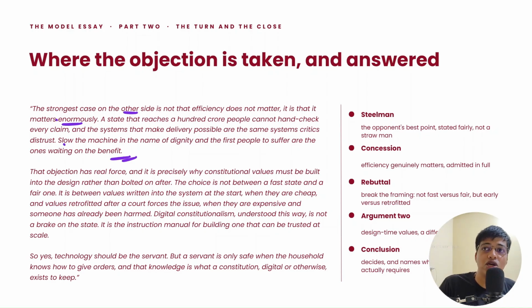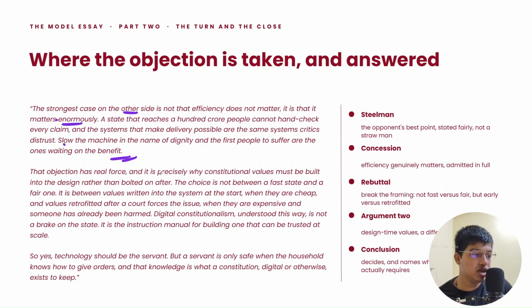तुम जो बोल रहे हो कि ये सब people face करेंगे problems, these are the people who are waiting first in the line for the benefit, and if they get a benefit in a very slow machinery wherein the system is not optimized, digital constitutionalism is not there, so they are anyway suffering. The suffering is in both the ways. The other side is saying that, इसको कैसे counter rebut करना है, तुम देखो.